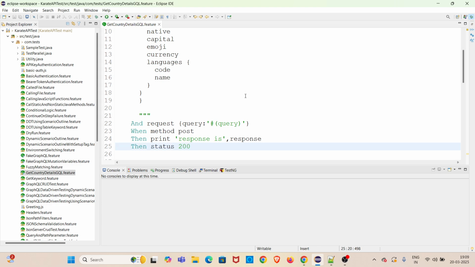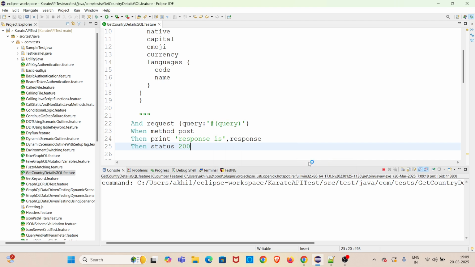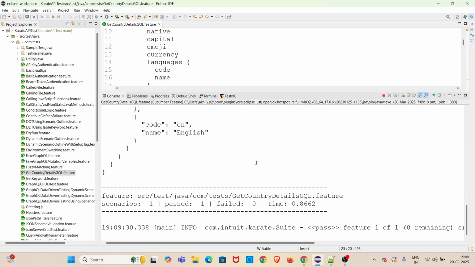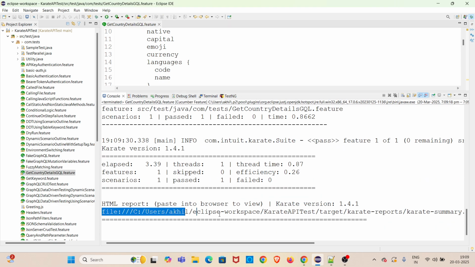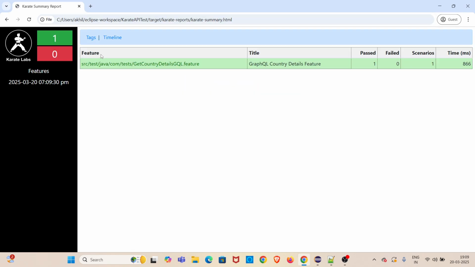So in addition to the status code validation, we need to assert the response JSON as well. To do that, we will be adding the match keyword and will be doing the assertions. First, I am going to hit this GraphQL query, right click, run as Cucumber feature. So after the execution, I will be opening the HTML report which is generated by default in Karate. So this is the HTML report. I am opening the HTML report here.